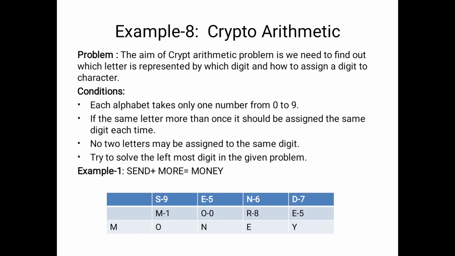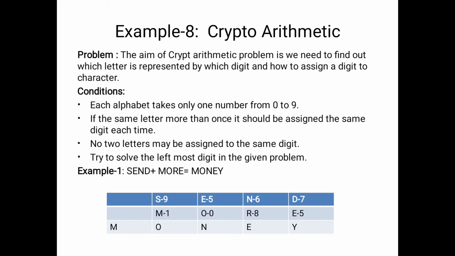Now we will perform the summation. How do we perform the sum? We move from right to left. So D plus E. Here D means 7, E means 5. 7 plus 5 is equal to 12. So 1 is the carry. Here 2 means, what is the 2 value? Here we will assume 2 as Y.